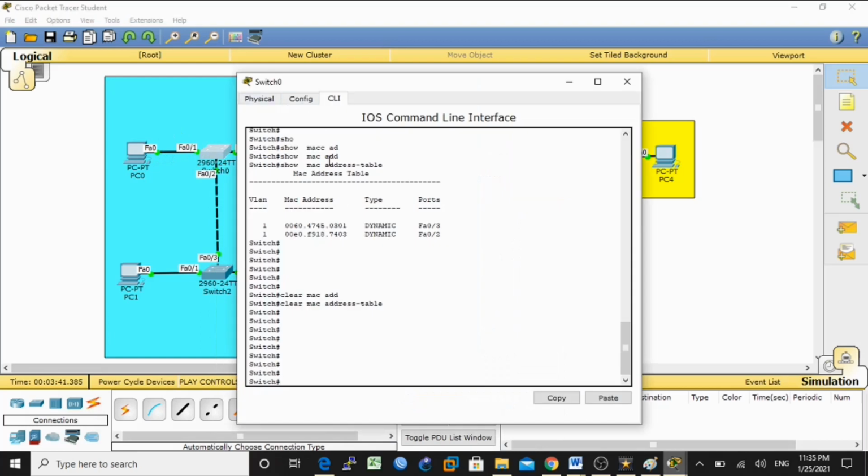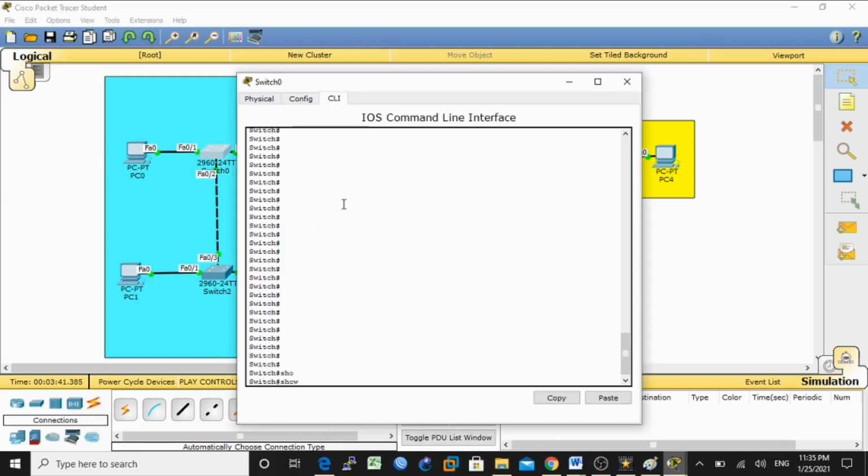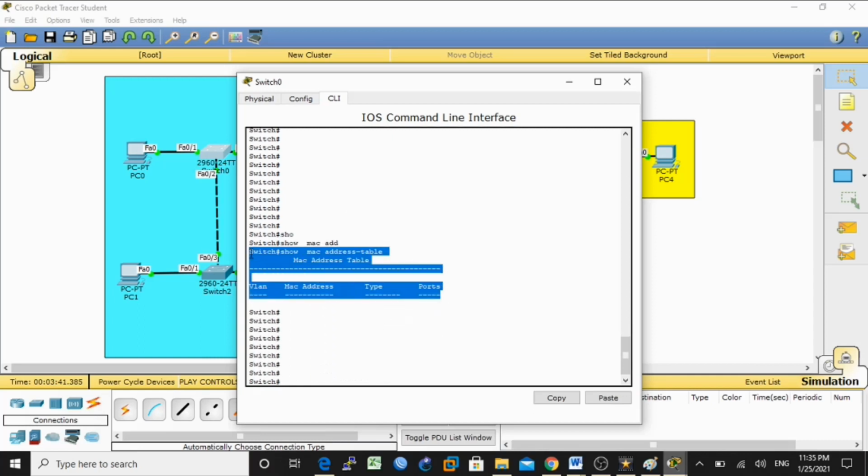Right now I'll show you the MAC address table. The switch has no information in its MAC address table, because communication will be based on the MAC addresses. When we talk about switching, communication is based on MAC addresses. When we talk about routing, communication is based on IP addresses. Understand?